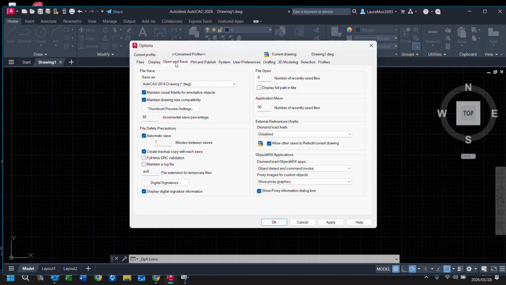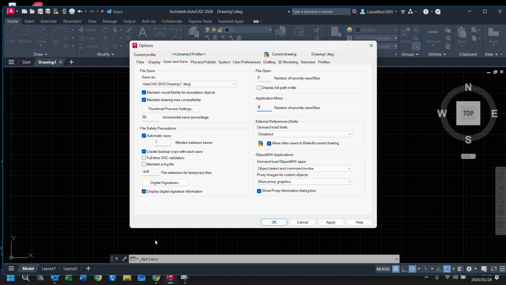One thing I would also, if I were you, do is go to open and save here. No, you don't have to change those. I was just doing it for my own. Over here, automatic save. It's probably set to about 10 minutes. Set it to a number you're comfortable with: how often is the computer going to automatically save your file? Okay, mine's set to every minute because I've learned from experience. Right, and then there's one other, we'll come back to that one.